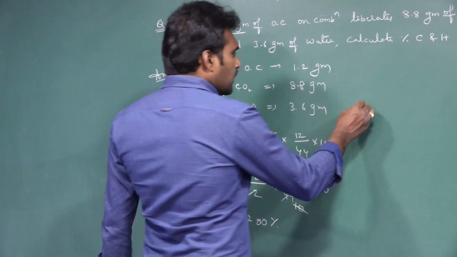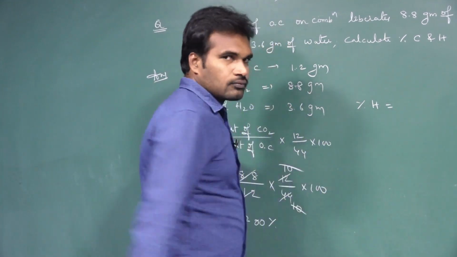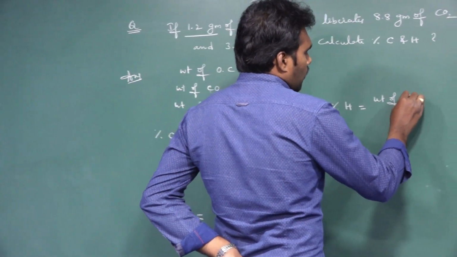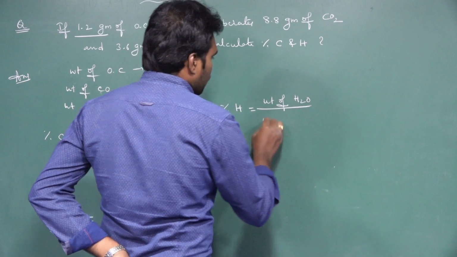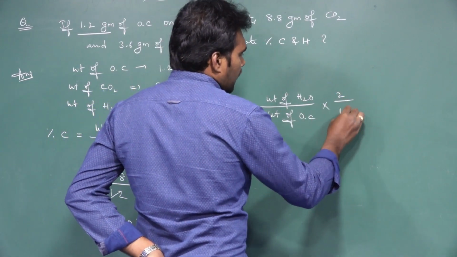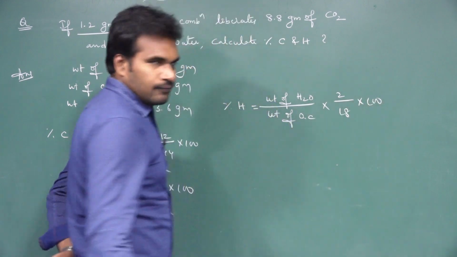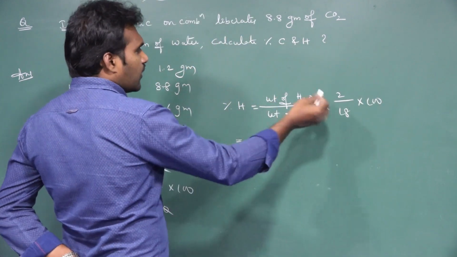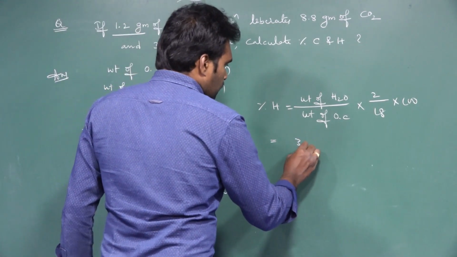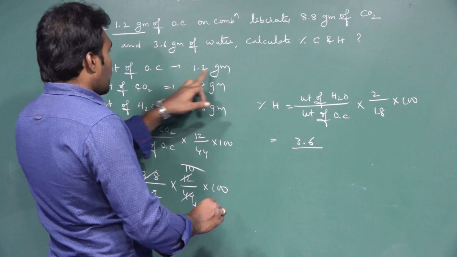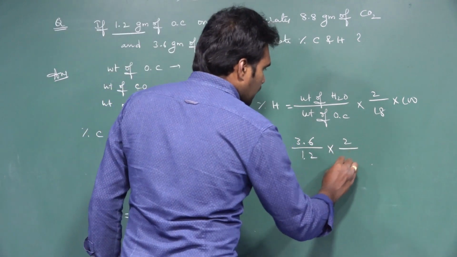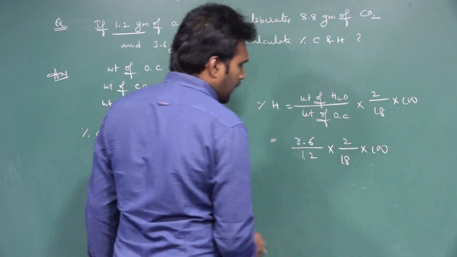Next one, percentage of hydrogen. What is the formula? Weight of H2O liberated by the weight of organic compound into 2 by 18 into 100. So that is equal to the weight of H2O produced, 3.6 grams, by the weight of organic compound, 1.2 grams, into 2 by 18 into 100.